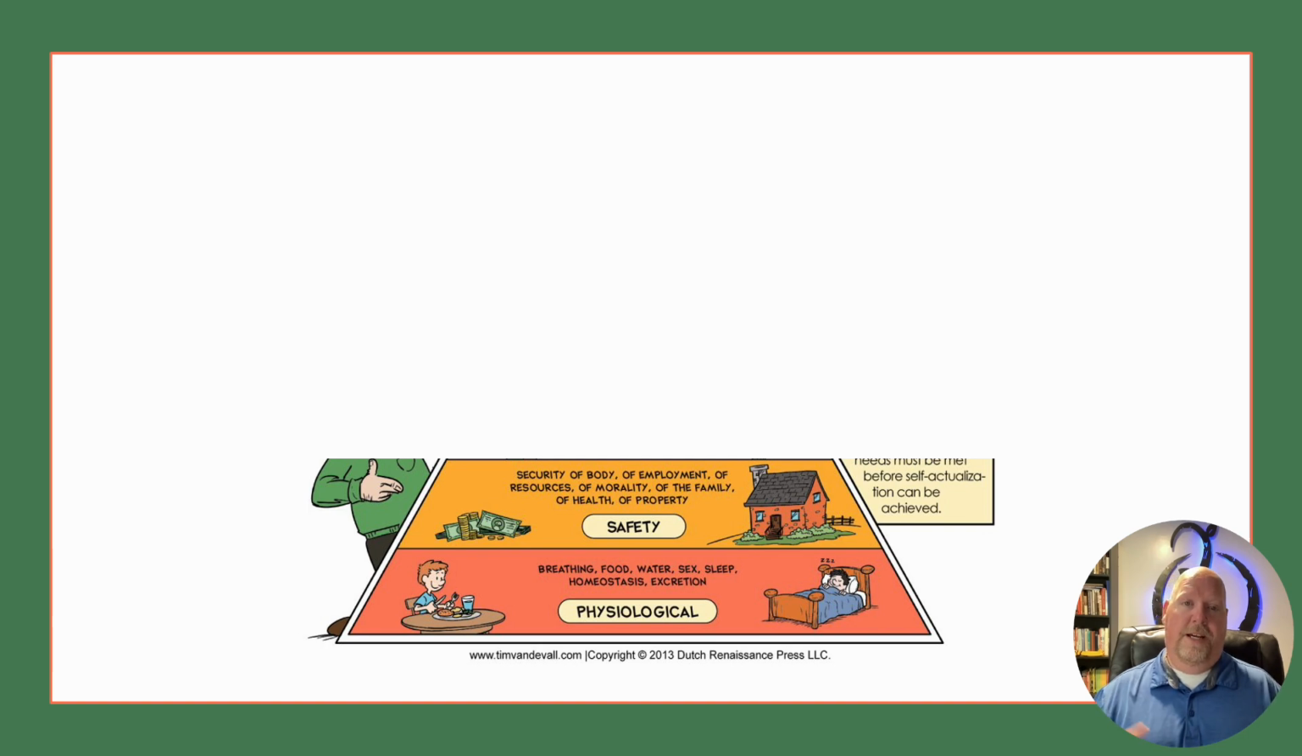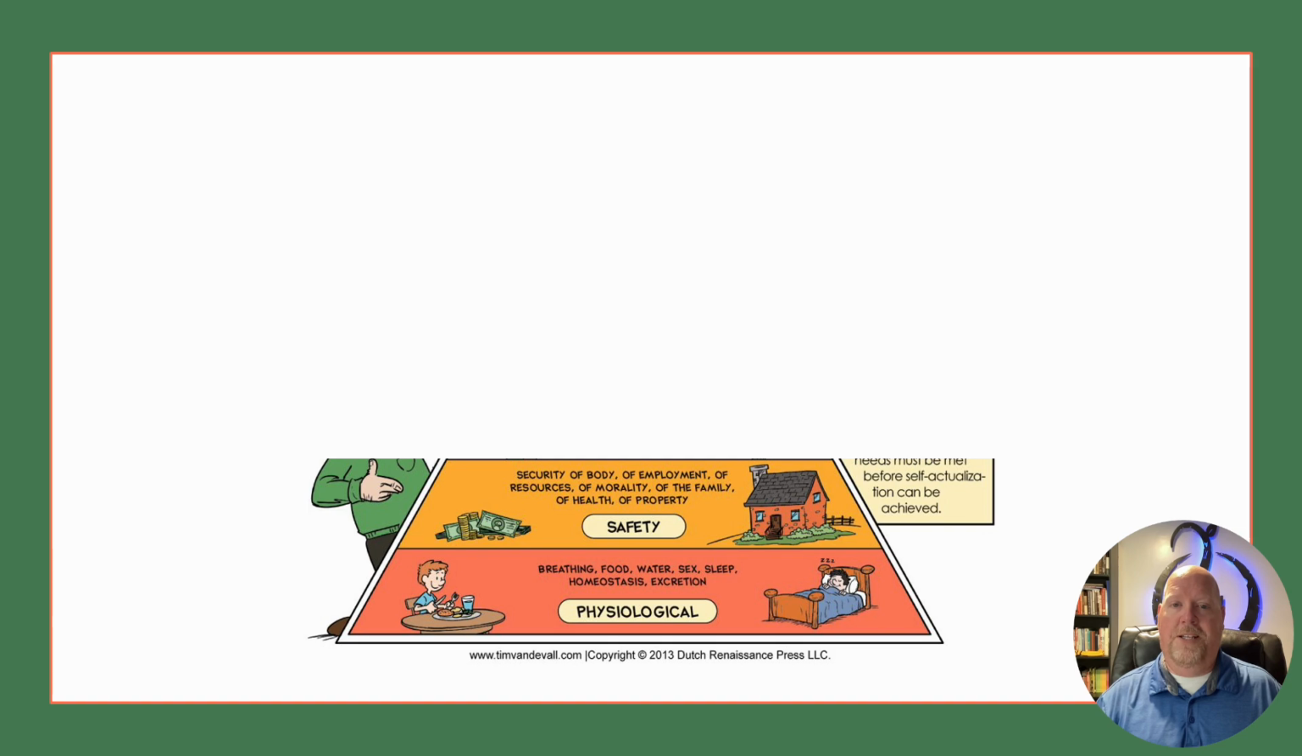Safety needs, which is the next step up, or security and stability, are things like security of the body, security of employment, resources, family, health, and property. So for educators, one of the things we can do to meet these needs is what we've already talked about before in this course: establishing clear rules and expectations, being consistent and predictable in the way that we maintain the sense of security and the rule following in our classrooms.